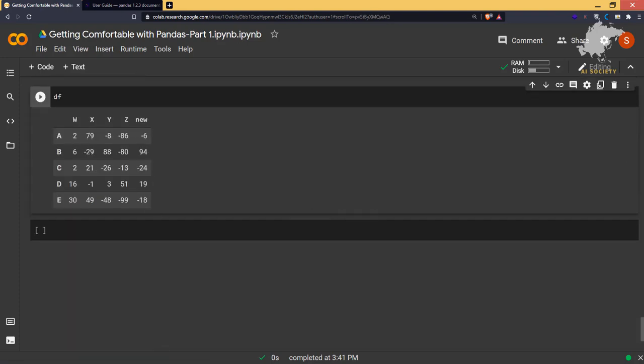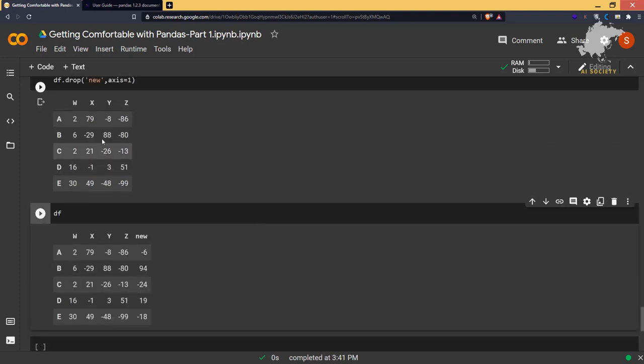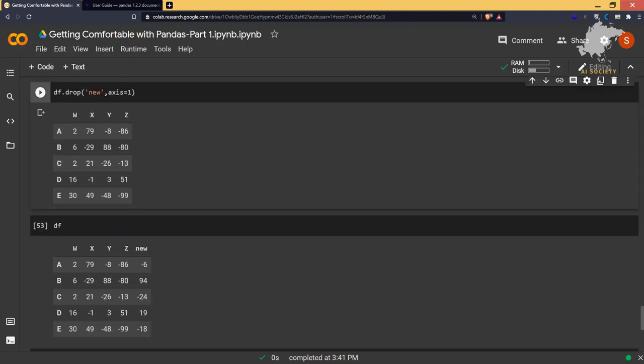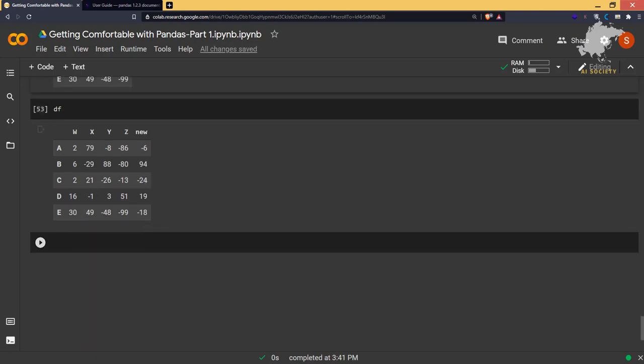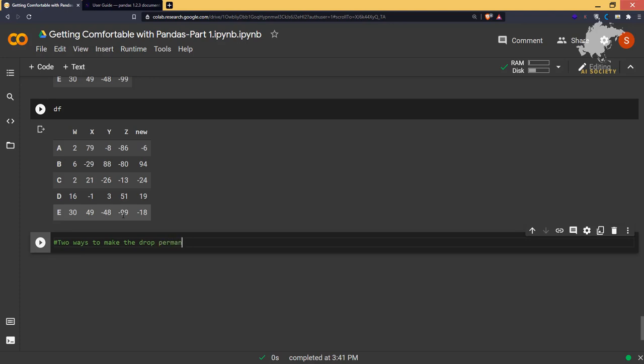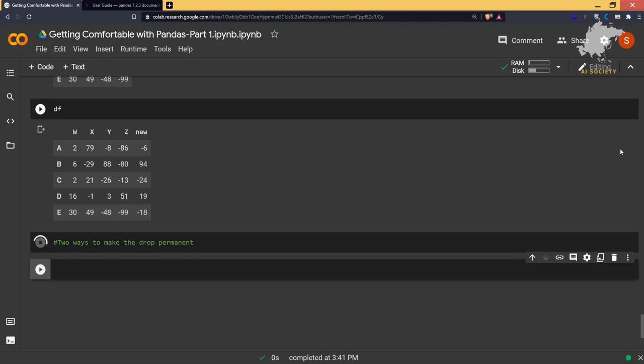That means whenever you perform df.drop on some column, it is not going to do it permanently. It is going to do it temporarily, making a shallow copy of it. But if you want to make it permanent, you have two ways basically. Two ways to make the drop permanent.